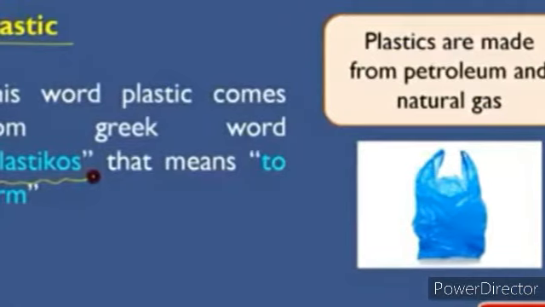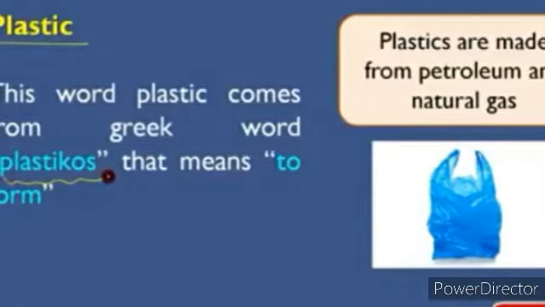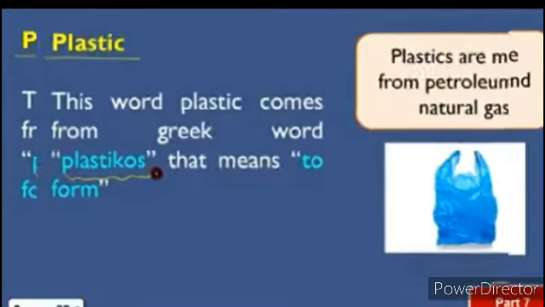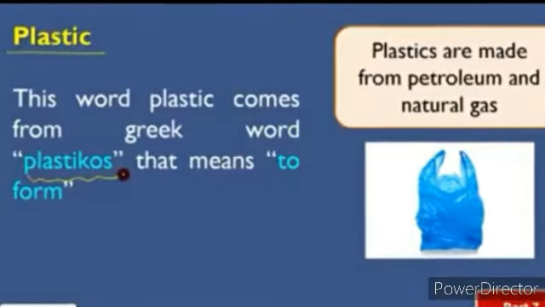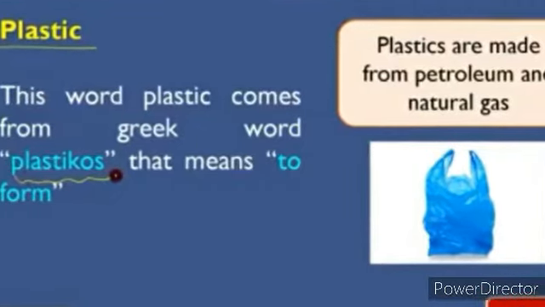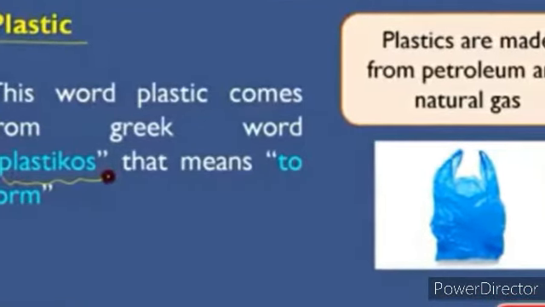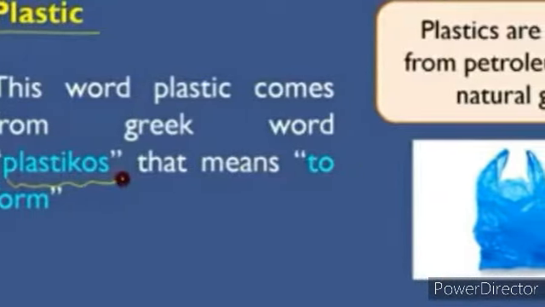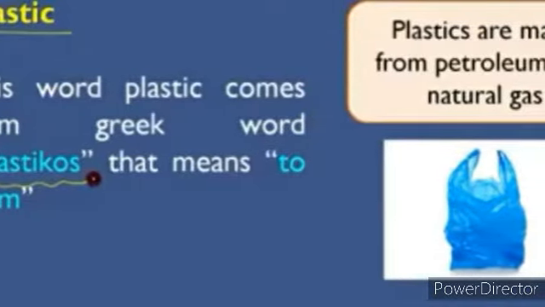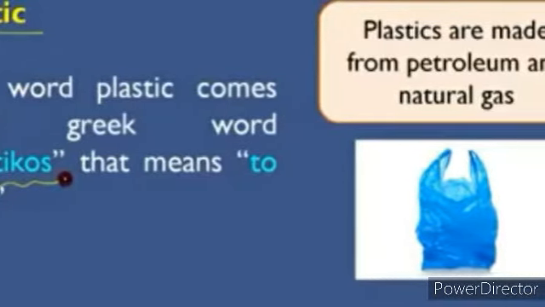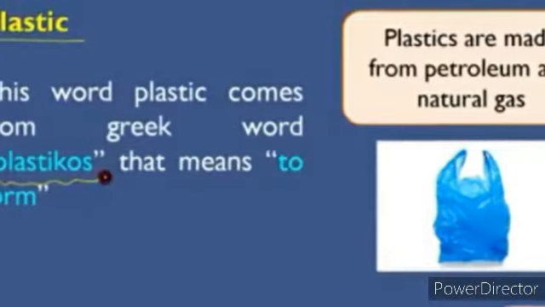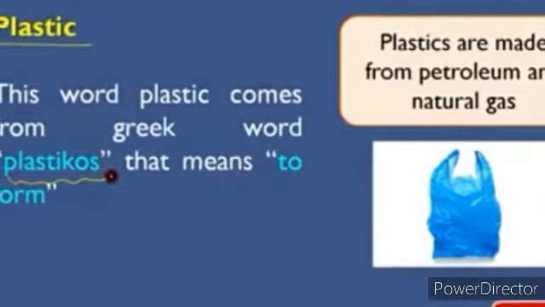First, we will see the origin of plastic. This word comes from the Greek word plastikos, which means to form. That's why its name is plastic. How are plastics made? Plastics are made from petroleum and natural gas. As you can see in the figure, there is a polythene bag made up of plastic and it's used for carrying things.